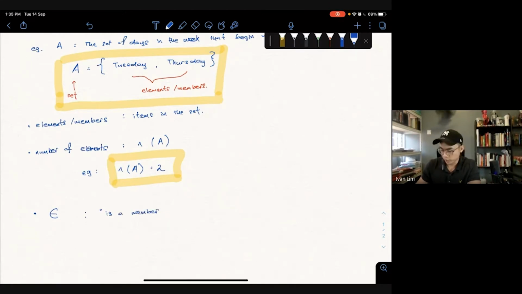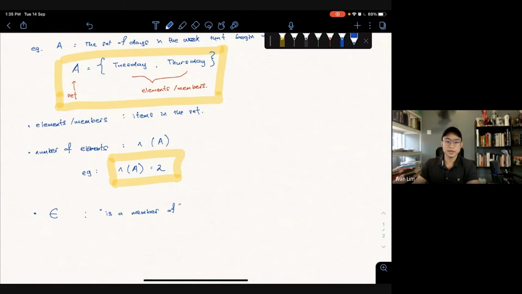It means "is a member of". Remember all this mathematical language, we can say it in a conversation also. Break it down to normal conversation, and that's how you understand it clearly. So this ∈ symbol is read as "is a member of".